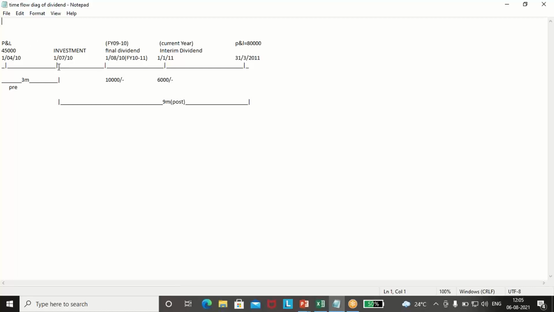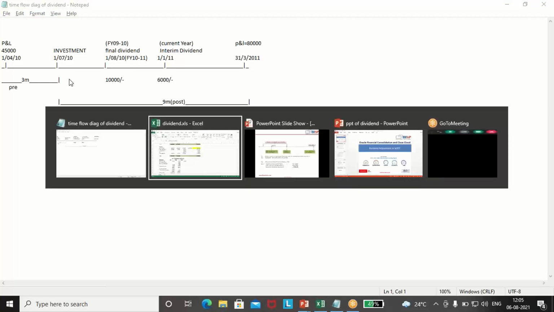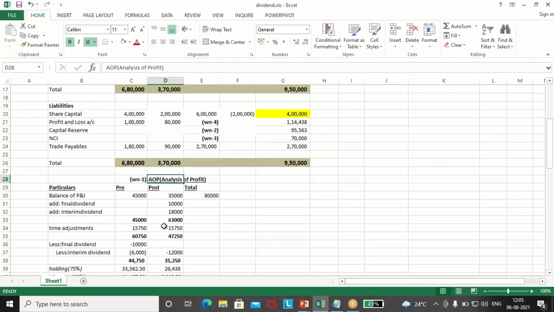Now, the investment was done on 1st July. So 3 months were pre, like April, May and June. 3 months belong to the pre period and 9 months belong to the post period. So in the time adjustments, 3 months belong to the pre and 9 months to the post. So 3 months profit will be reduced from the post and added to the pre: 63,000 into 3 divided by 12. Now we have added back the dividends and we have done the time adjustment.